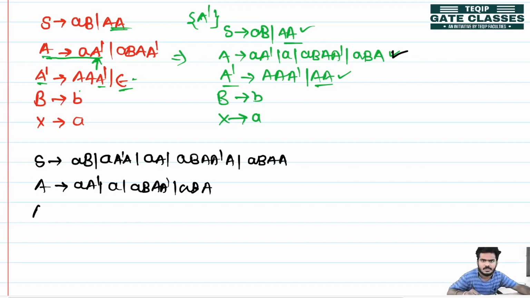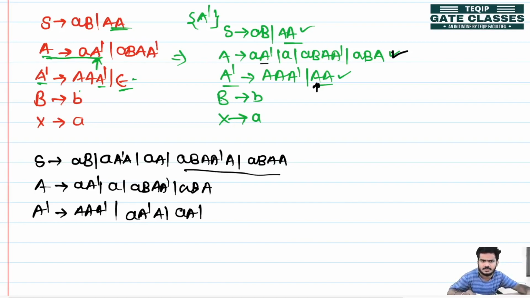Now A dash. So instead of this A, I will replace the production. So this is as it is, and instead of that A, I will replace with these things. So this will become A dash A, then A as it is.